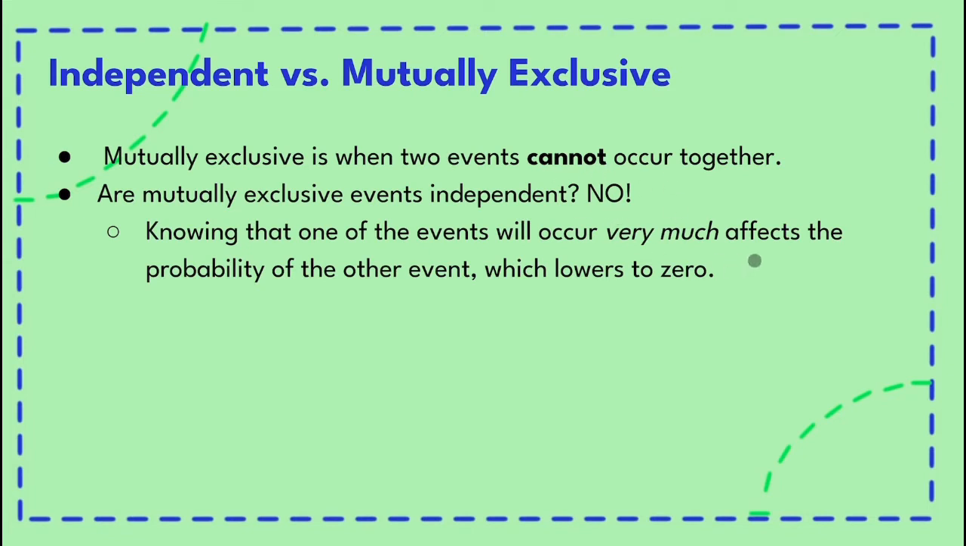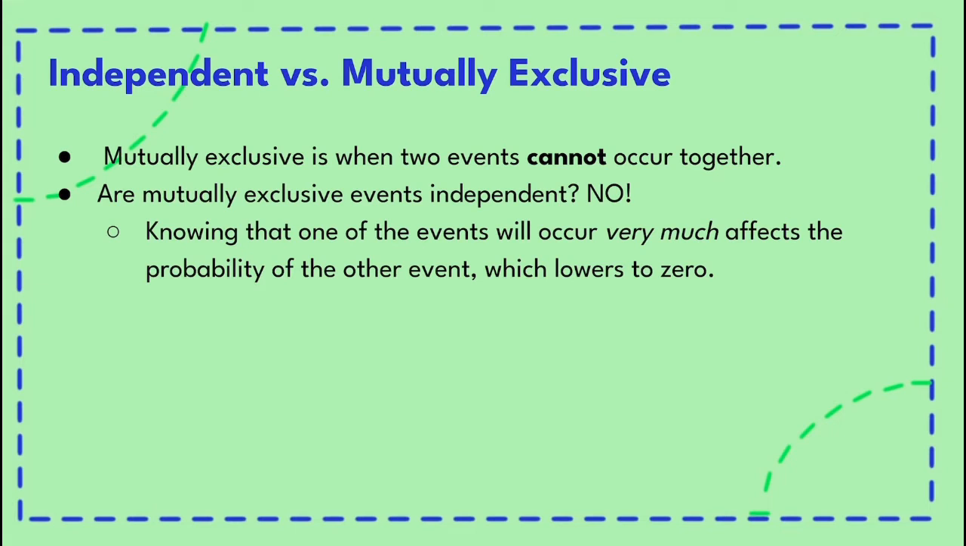We know that mutually exclusive events cannot occur together. So when one of those events occurs, it very much affects the probability of the other event because now it is impossible for that other event to occur and its probability drops down to 0. This is something you could easily see come up in an AP exam, and you should know that a mutually exclusive event cannot be independent, and those are thus dependent events.